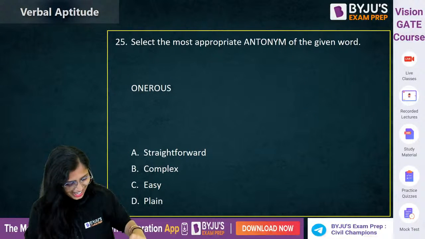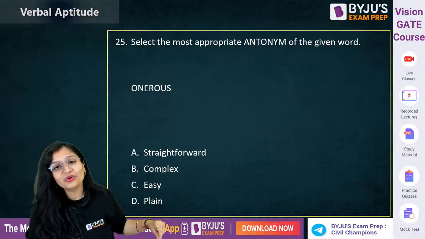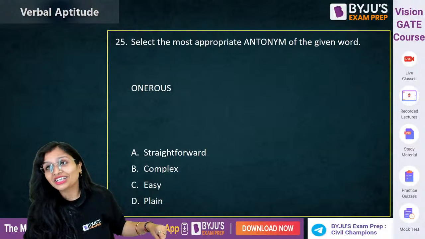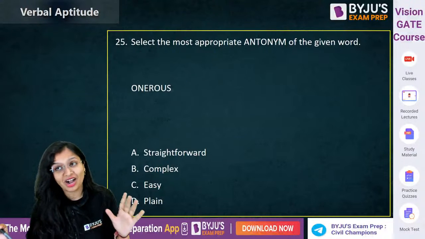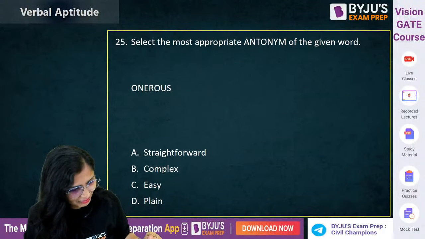Look at this. Ambrish, Mayank, they are so, you can say, experienced, and they were telling me that they are placid. They are very calm and composed. Okay, onerous.